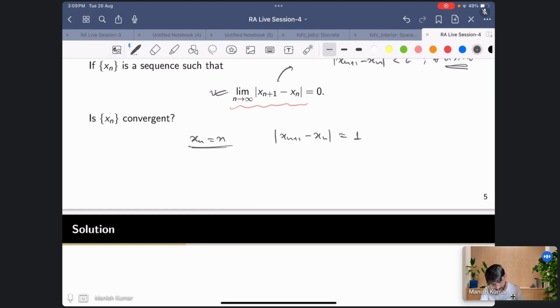So if you write it on the real line, say n equal to 1, then you have 2, then 3, then 4. So this gap is always constant, right? You have a proper gap between two numbers, a uniform gap which is 1 over here. But what you can do next is, suppose now I take another sequence x_n which is root n. Okay, now let's take that.